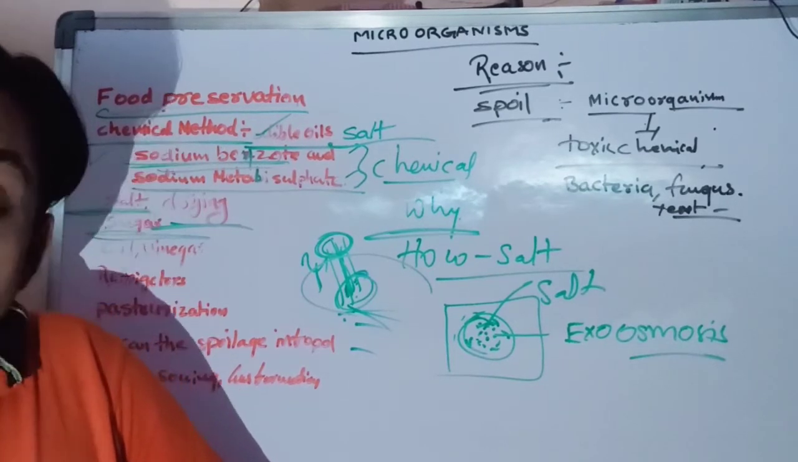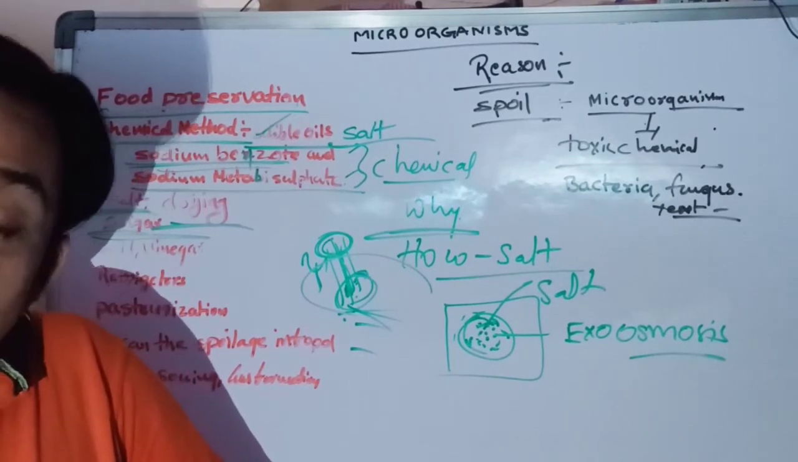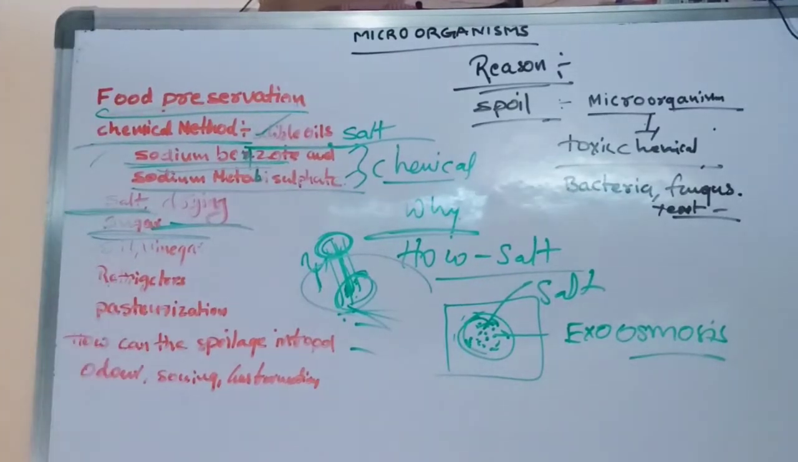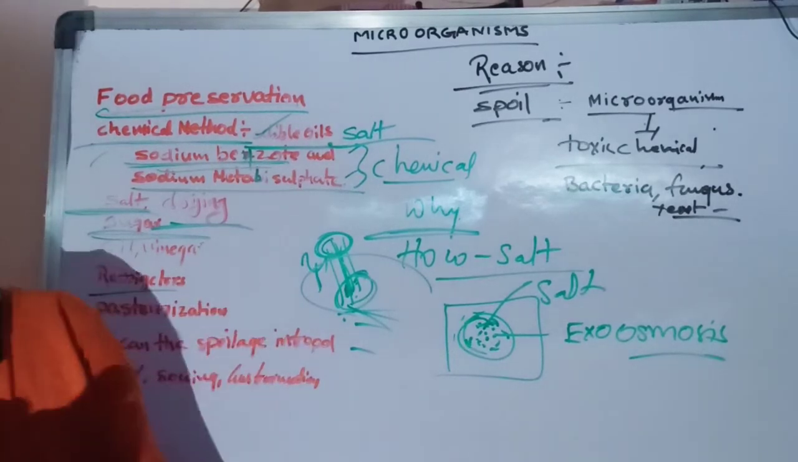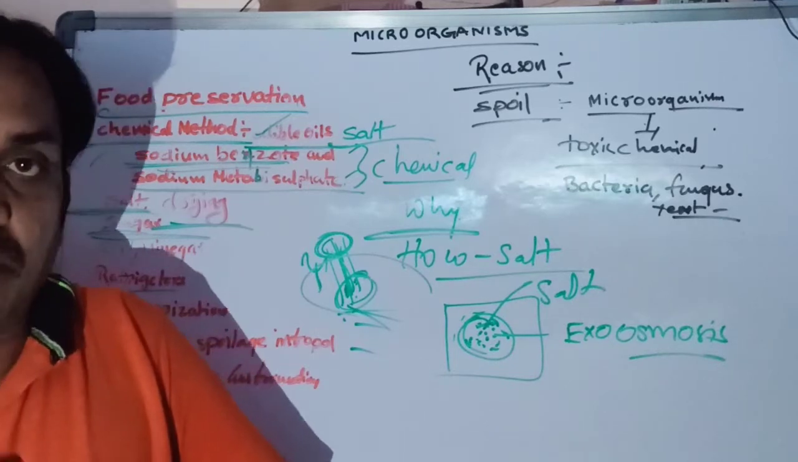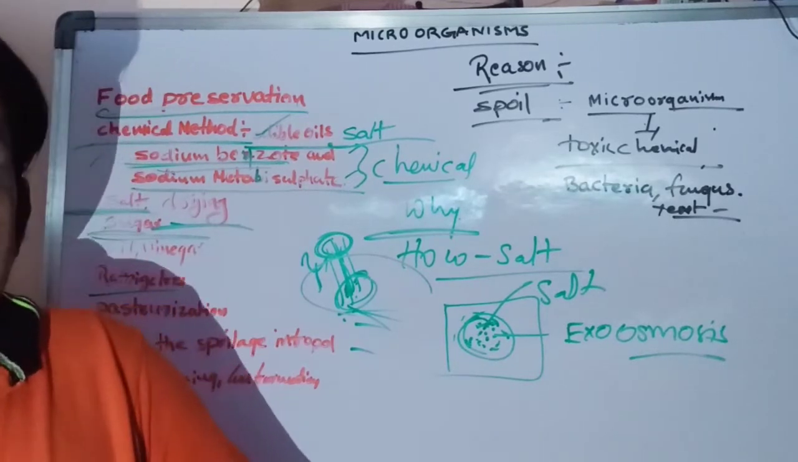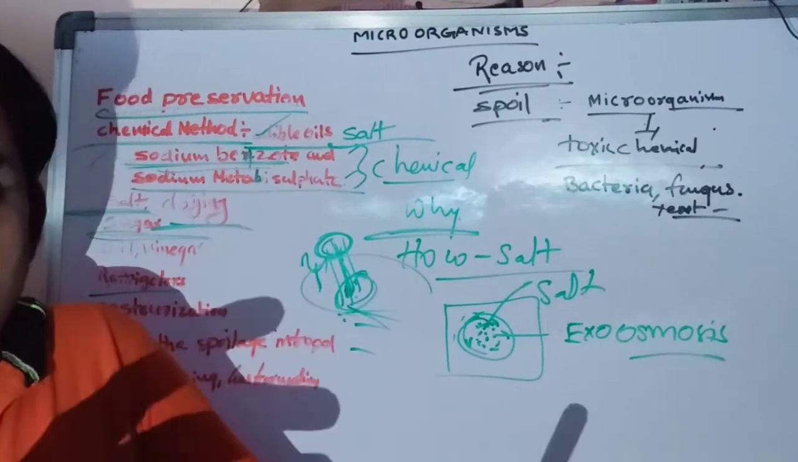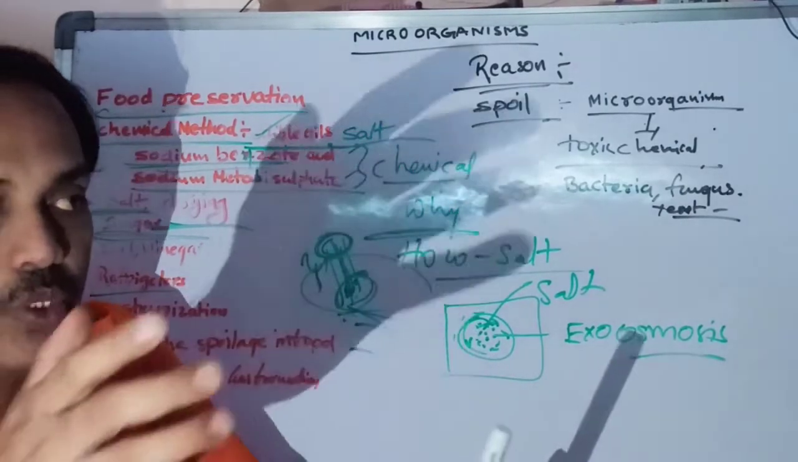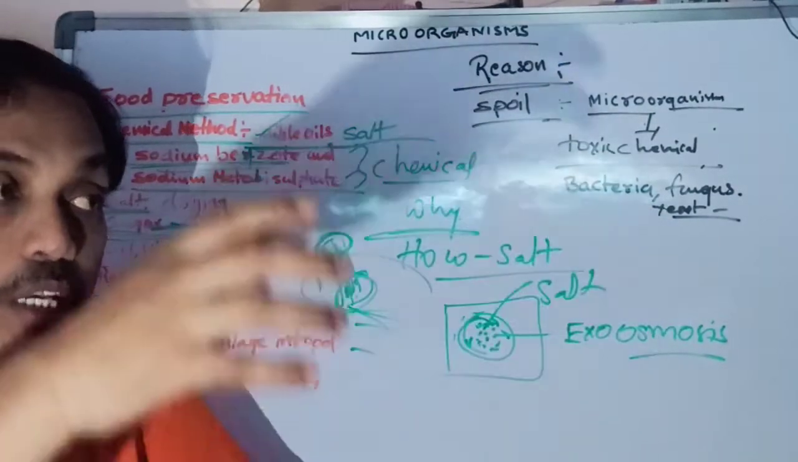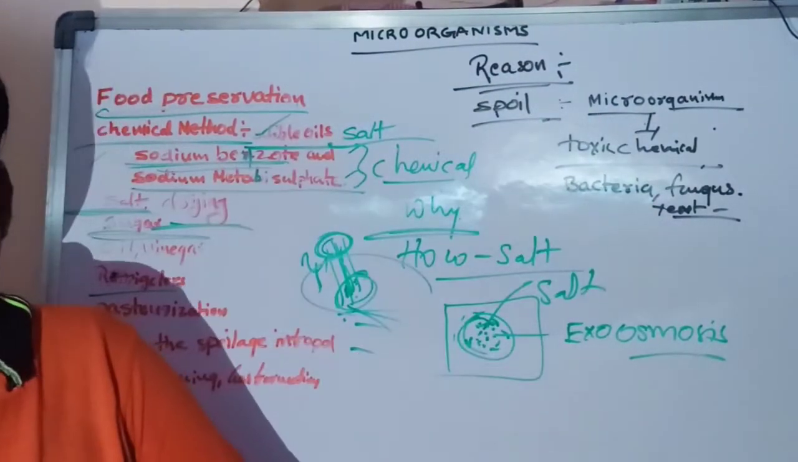The sugar solution is also useful as a preservative, not only sugar, even honey also. And in our homes, generally what we observe is that our mother stores the remaining food material in the fridge or refrigerator. Why does she store it in the refrigerator or fridge?